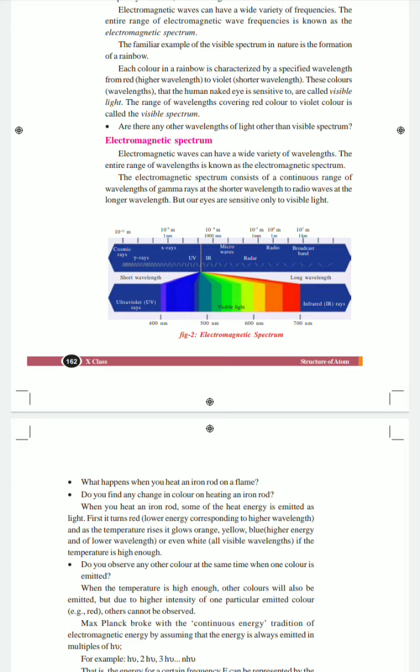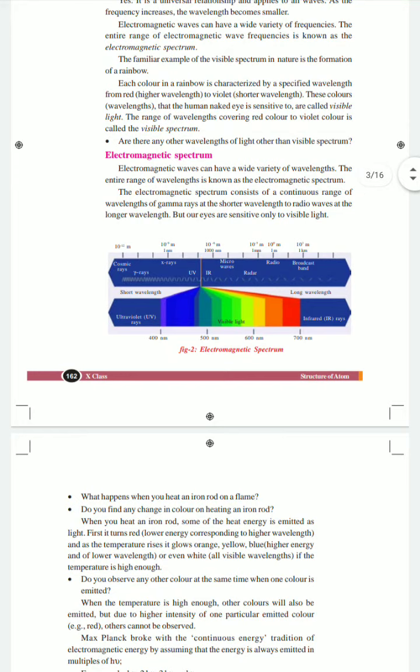In the electromagnetic spectrum we see not only the visible spectrum. Before and after the visible spectrum we also have some light waves, but we are not able to see them with our direct eyes. The entire range of wavelengths is known as the electromagnetic spectrum, and it consists of a continuous range from gamma rays at shorter wavelengths to radio waves at longer wavelengths, but our eyes are sensitive only to the visible spectrum.